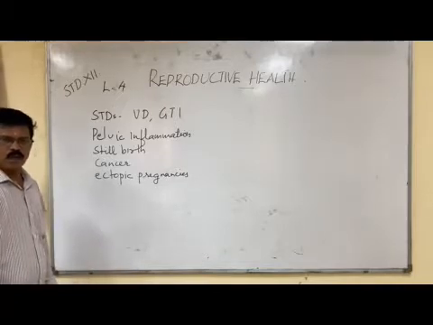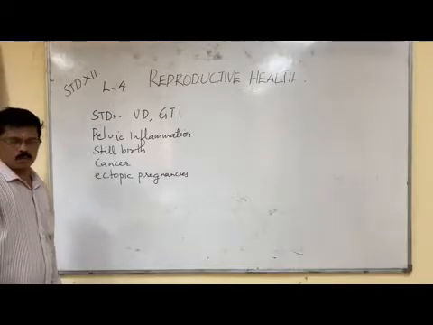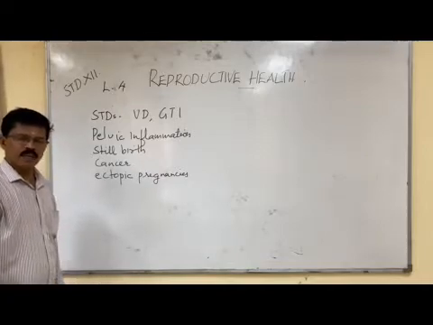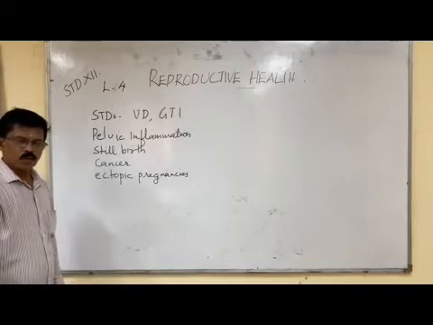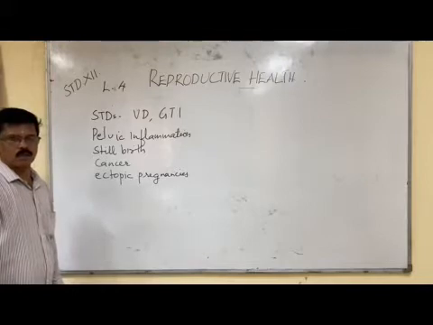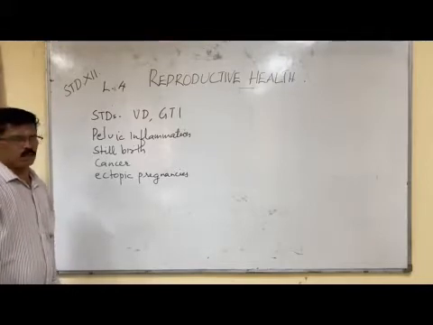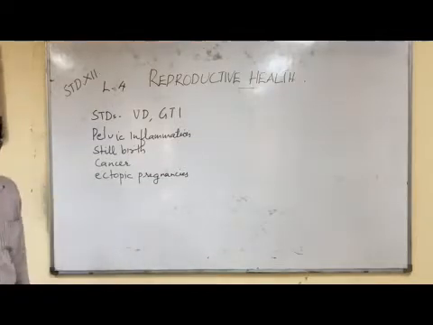Second, we can always use condoms. These condoms prevent the infections of STDs. We can also avoid it by timely consultation with the doctor. After consultation, we can take the medication. So, these are the three important points about STDs.